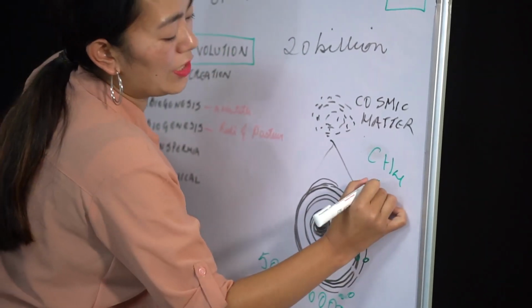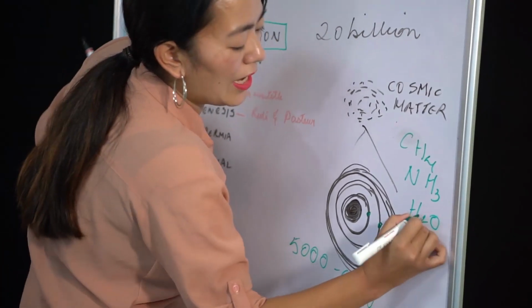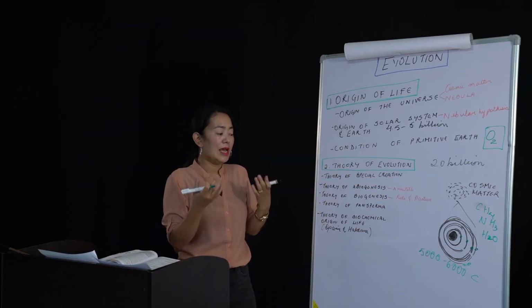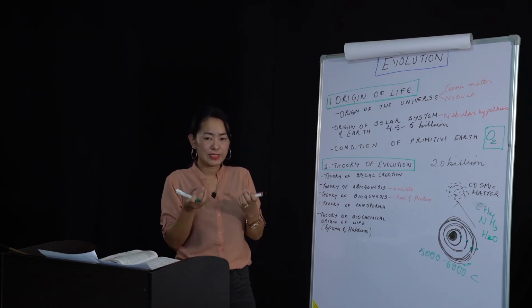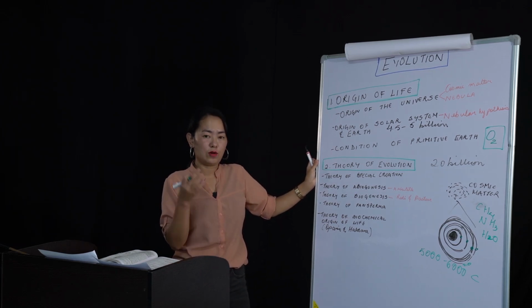CH4. What is ammonia? NH3. What is water? H2O. Everything was found in the gaseous form, and water was found in superheated form. Why was it in superheated form? Because the primitive earth was highly volatile and very hot.